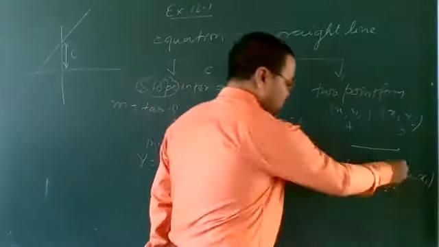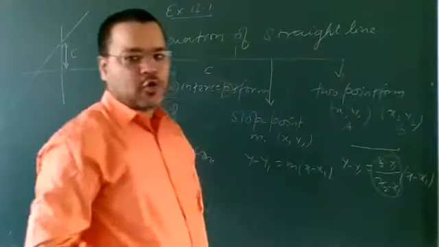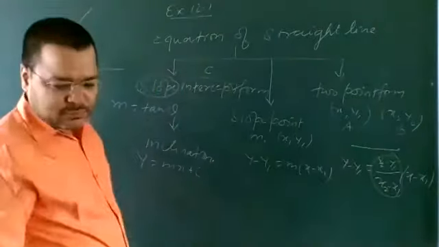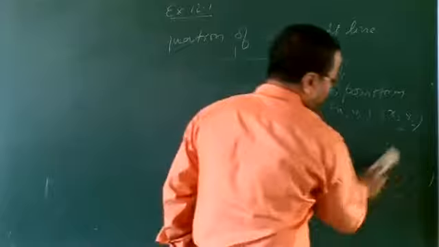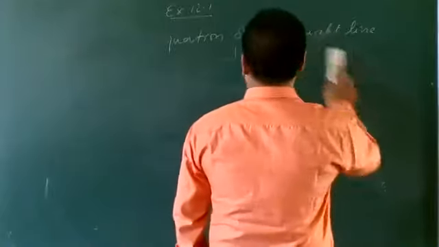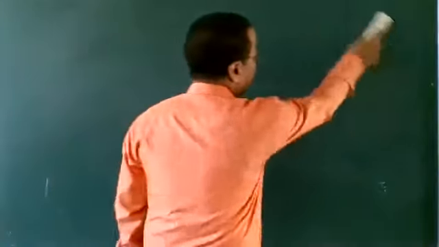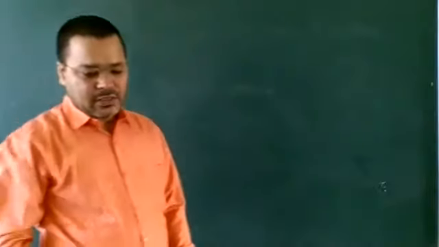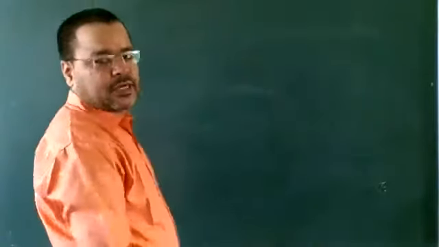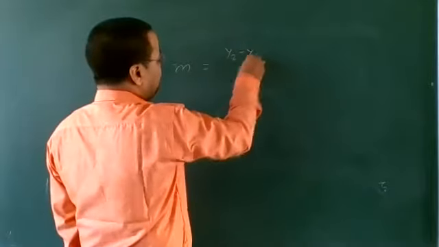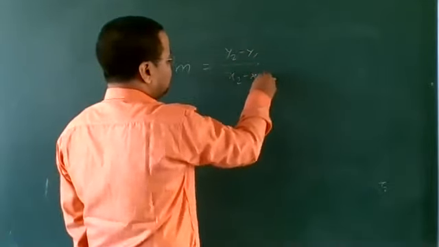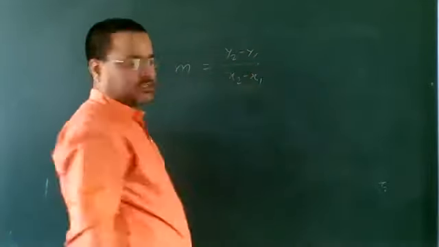And what is this? This is the slope m. If two points are given, with the help of these two points we can find the slope, that is m, which is y2 minus y1 upon x2 minus x1.